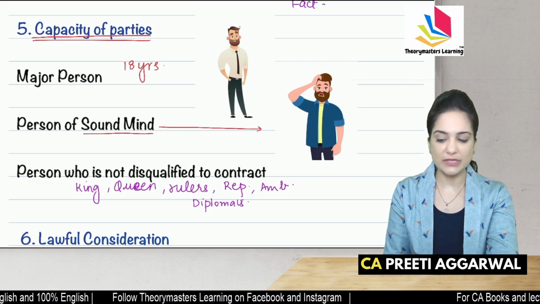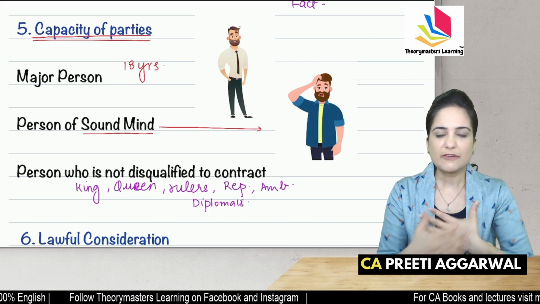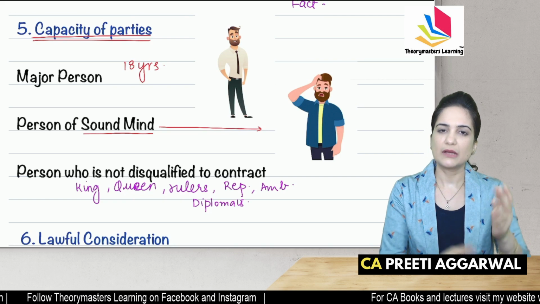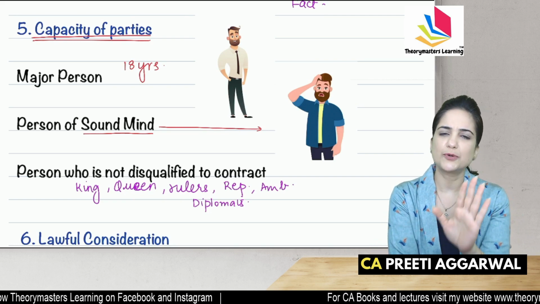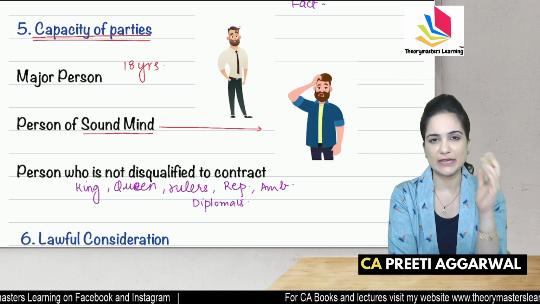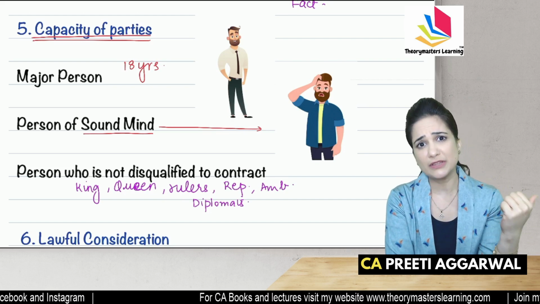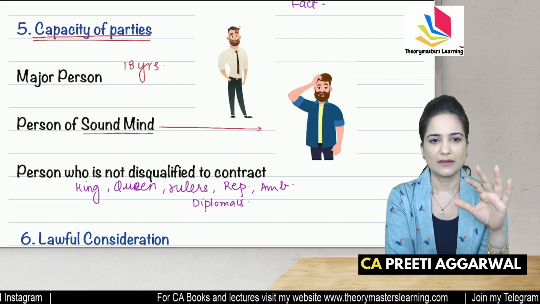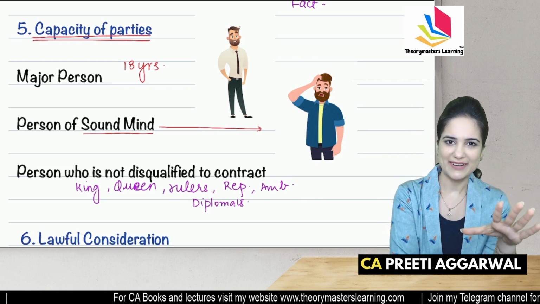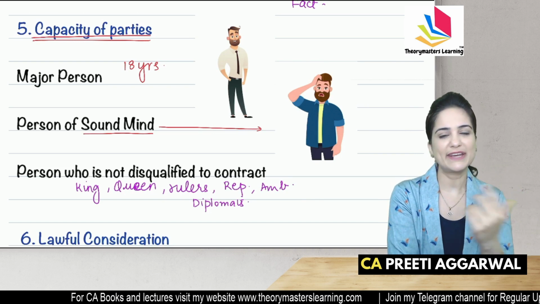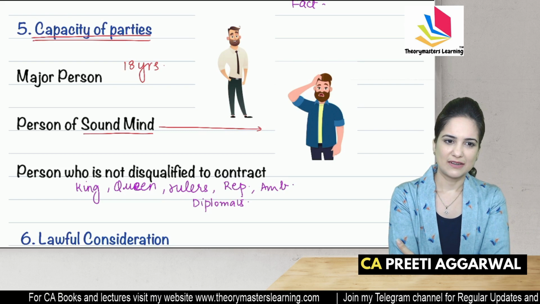They have immunity. We can't file case against them. Now, let's say, for example, you entered into a contract with the Queen of England. If she doesn't perform the contract, can you put her in the prison? No, we cannot. They are disqualified from contracting.